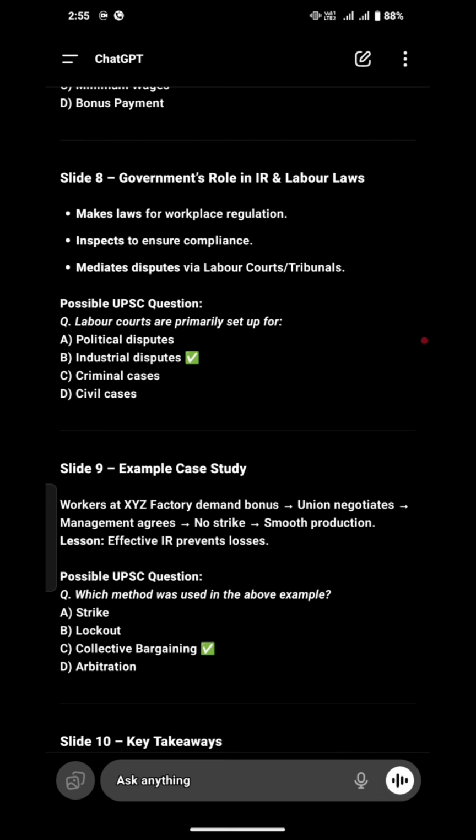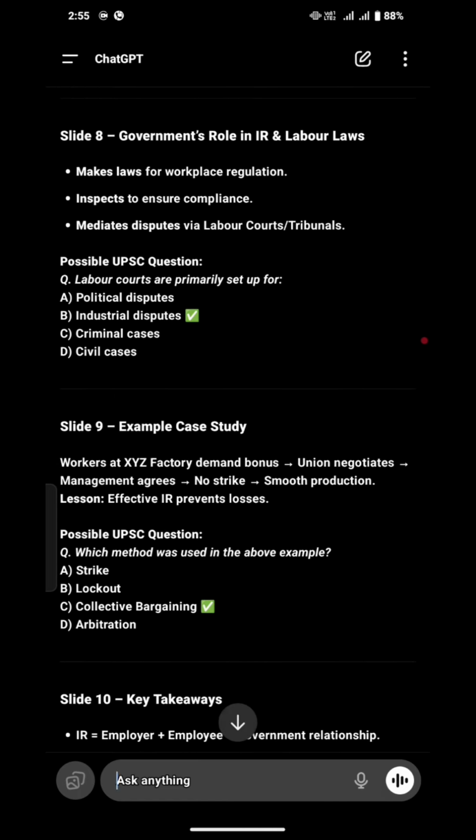A possible UPSC question: labor courts are primarily set up for political disputes, industrial disputes, criminal cases, or civil cases? We know that labor means industrial, so obviously the correct answer is industrial dispute.